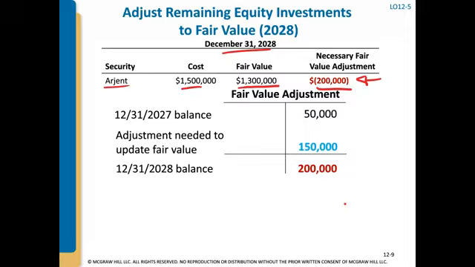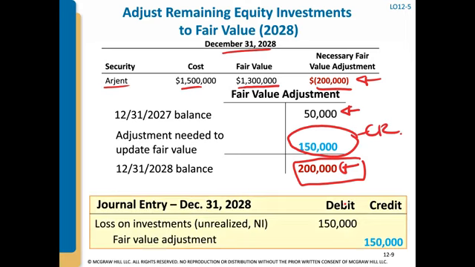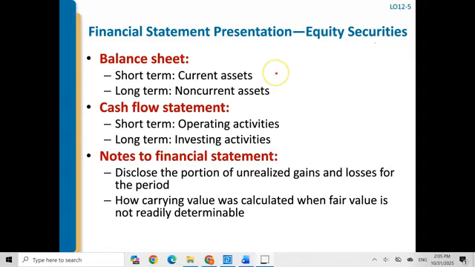Looking at our ending balance from the prior year, which was a credit of 50,000, we need it to be a credit of 200,000, which means I need to credit this account for $150,000 at the end of 12/31/2028. So here would be my entry: credit fair value adjustment 150, debit loss on investment, going to net income, 150.